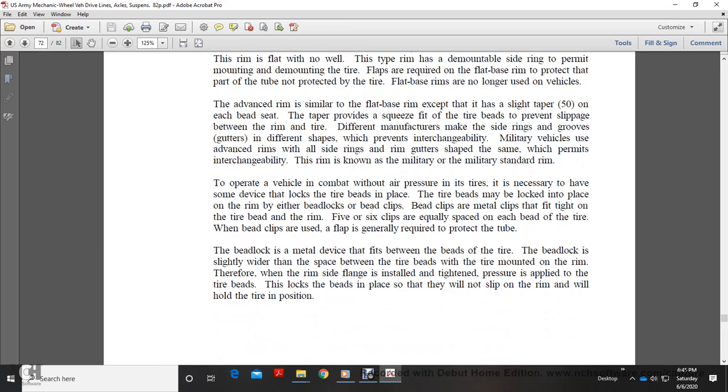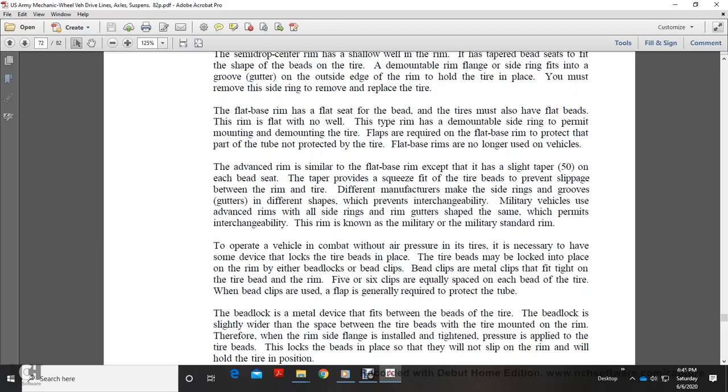The flat base rim has a flat seat for the tire bead. The rim is flat with no well. This type of rim has a demountable side ring that permits mounting and dismounting of the tire. Flaps are required on the flat base rim to protect the part of the tube not protected by the tire.